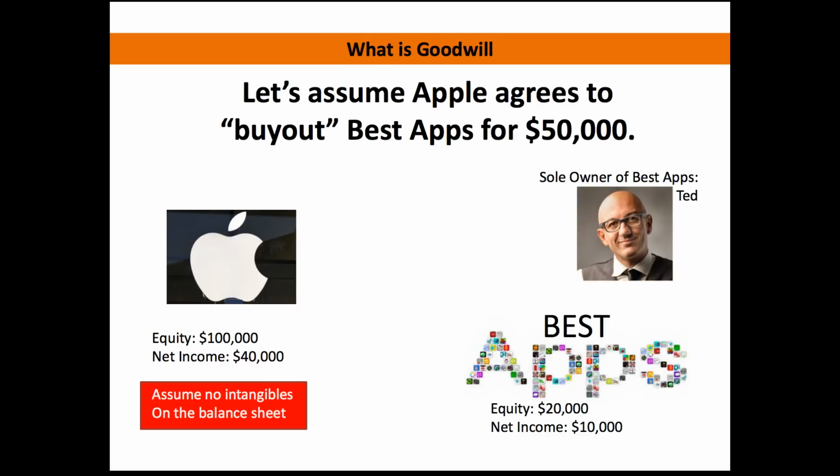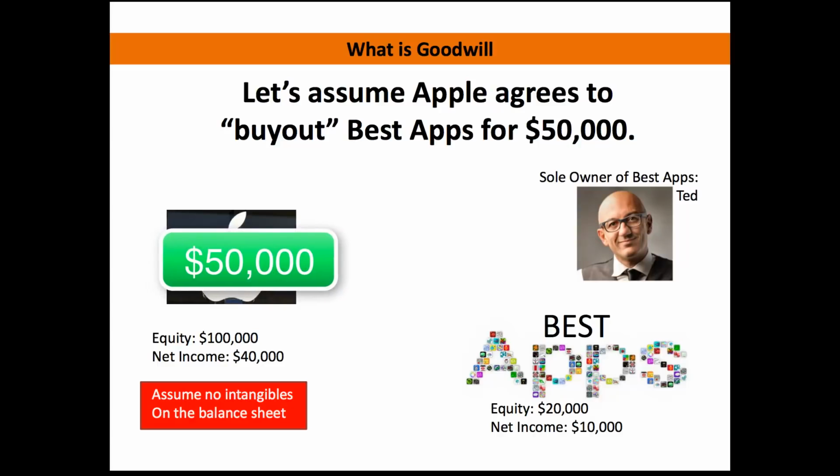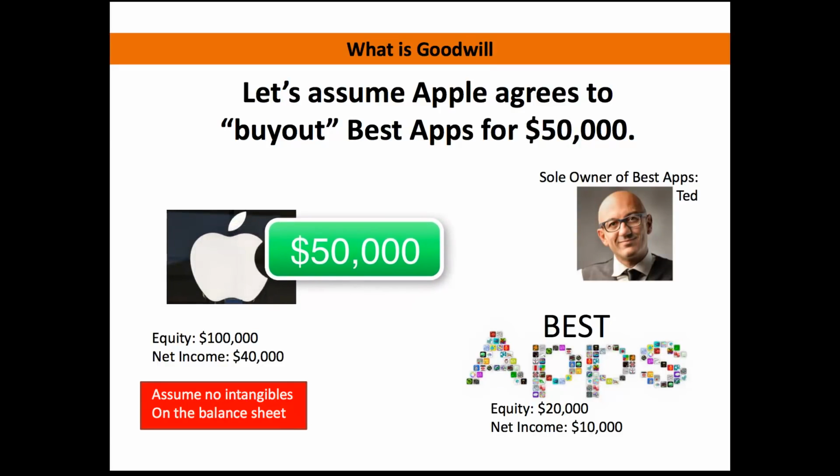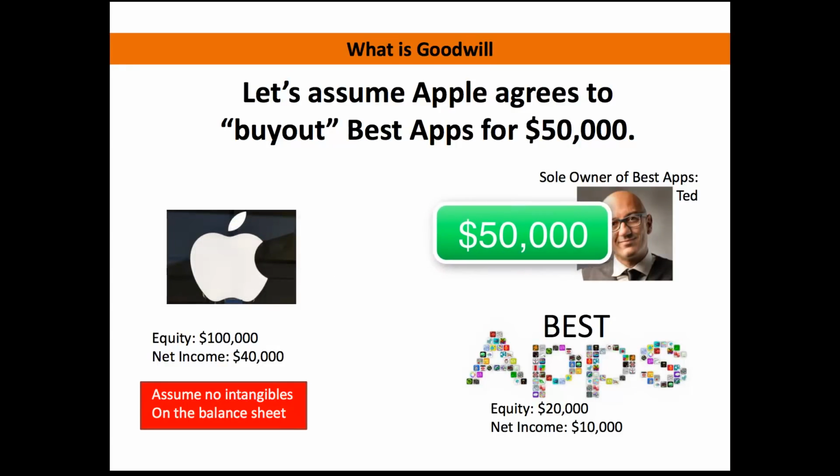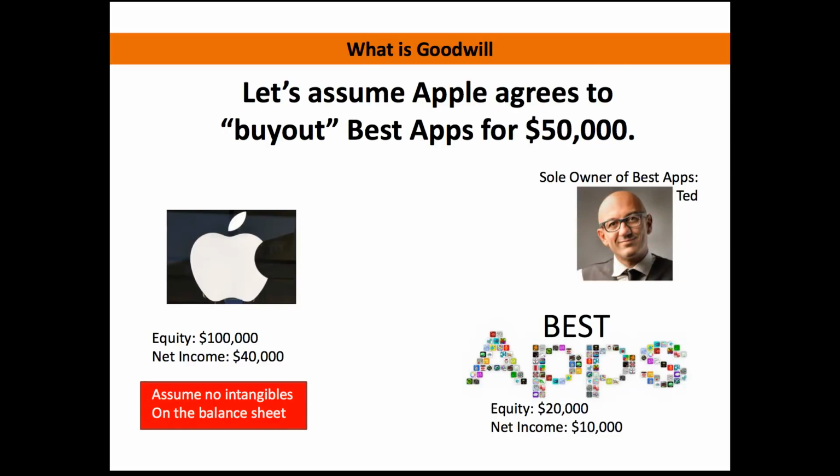So let's also assume that Best Apps is owned by a single owner, and the guy's name is Ted, and we have a picture of Ted there. In order for Apple to acquire Best Apps, they're going to pay Ted $50,000 for the company. So you can see that payment being made to Ted for $50,000 from Apple.